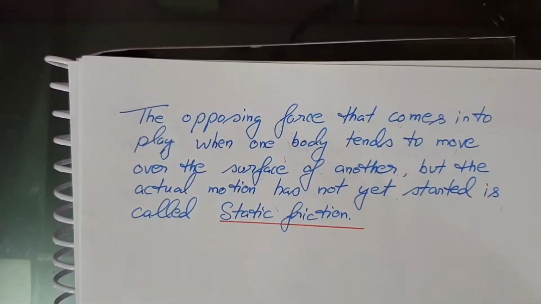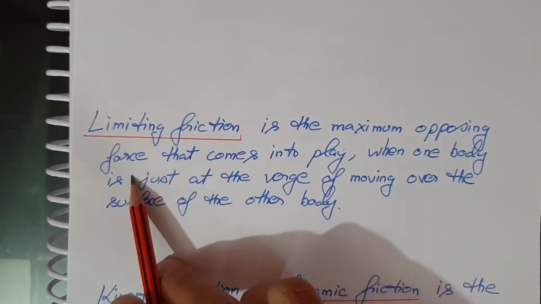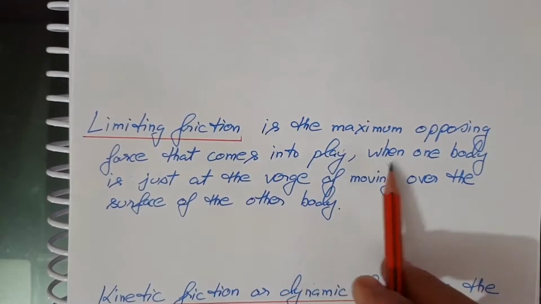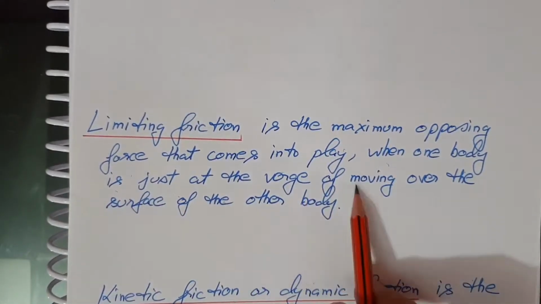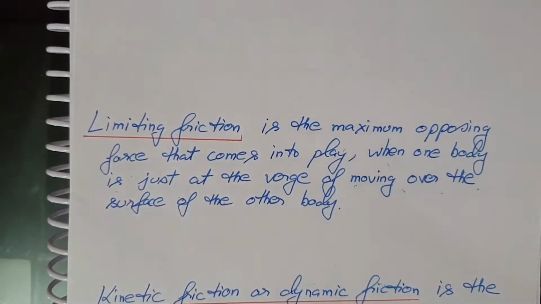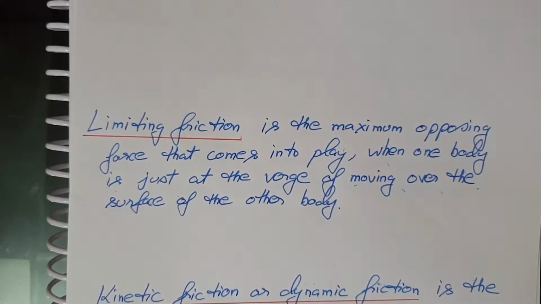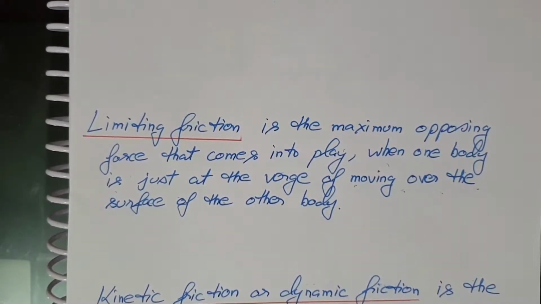So limiting friction is the maximum opposing force that comes into play when one body is just at the verge of moving over the surface of the other body. That is called limiting friction.